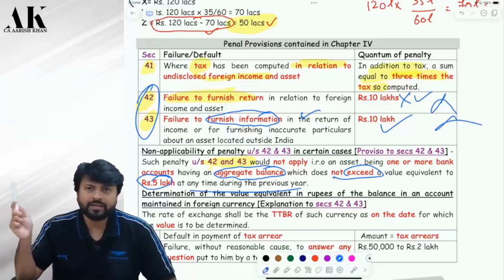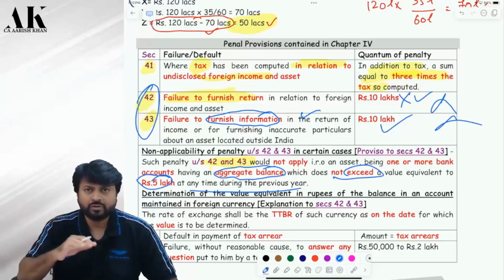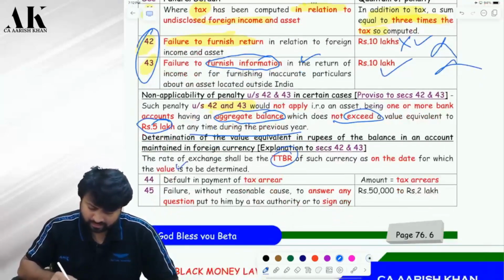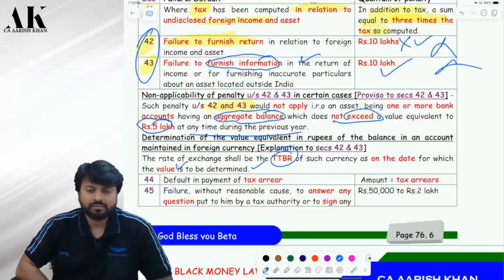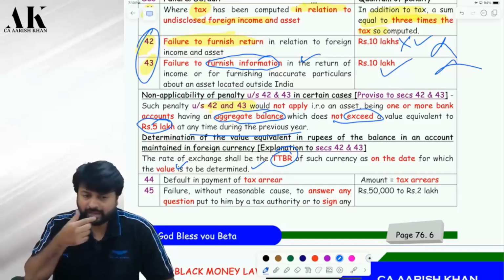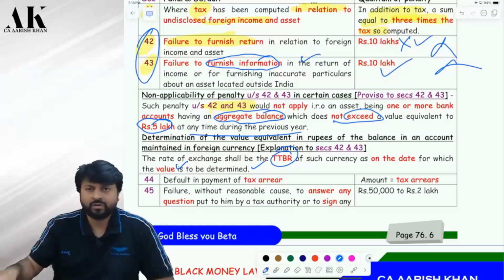Now, the foreign bank account will be in which currency? Foreign currency. Correct. So to convert that into rupees, you have to use the TTBR on the valuation date, the date on which you wish to value. No, not the RBI reference rate. Here the RBI reference rate will not be taken. The RBI reference rate will be taken to value your asset. But to value your bank account here, you are going to take the TTBR. Are you clear?